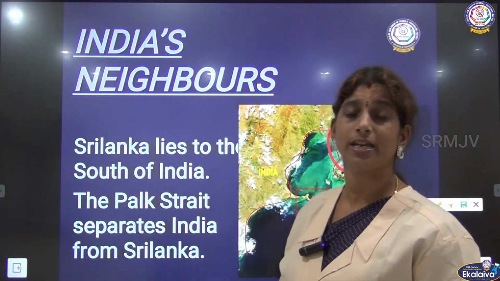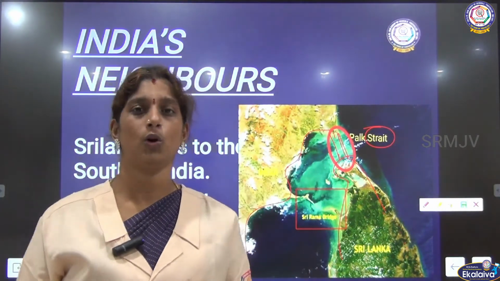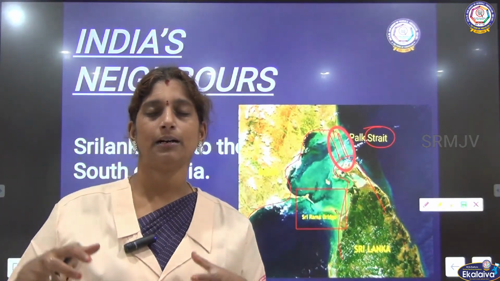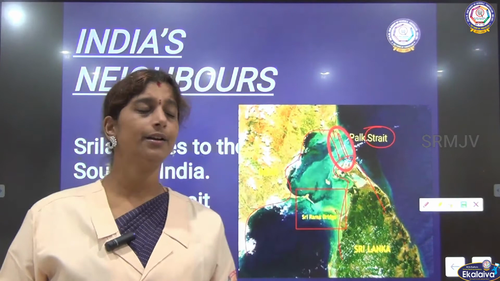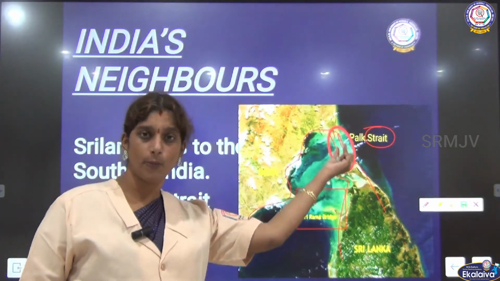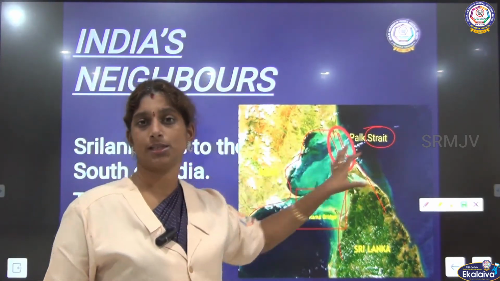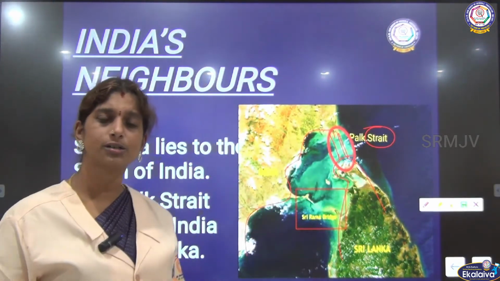So strait means it is a very narrow waterway that connects two big water bodies, seas or oceans, okay? So a small narrow waterway that connects the huge water sources. So what are the two water sources then?